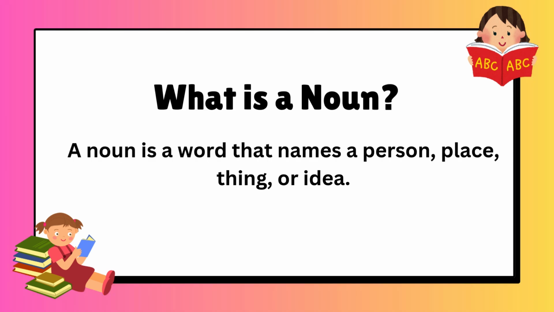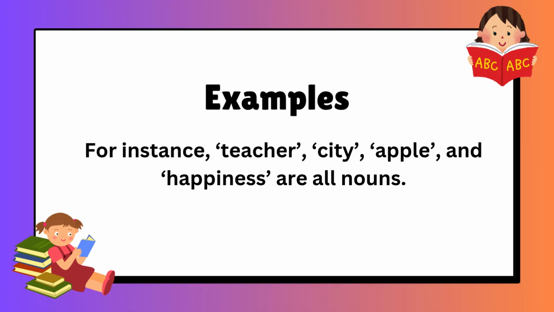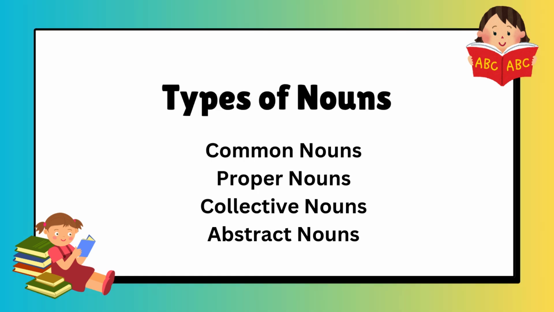What is a noun? A noun is a word that names a person, place, thing, or idea. Examples, for instance, teacher, city, apple, and happiness, are all nouns. Types of nouns: common nouns, proper nouns, collective nouns, abstract nouns.